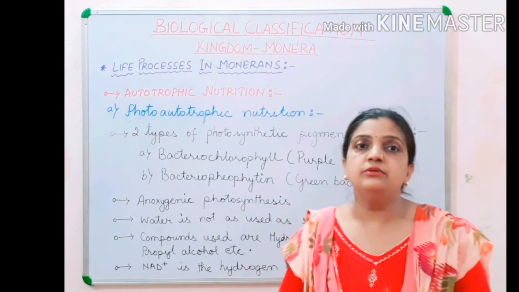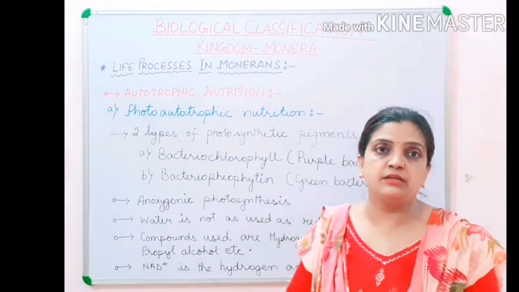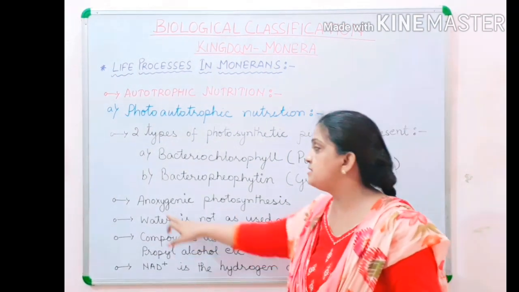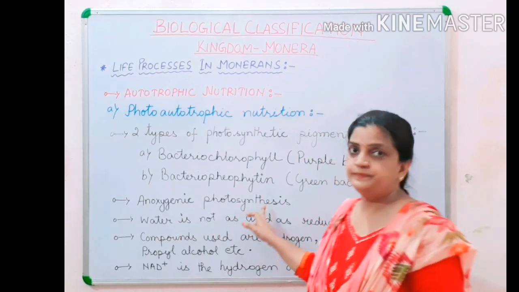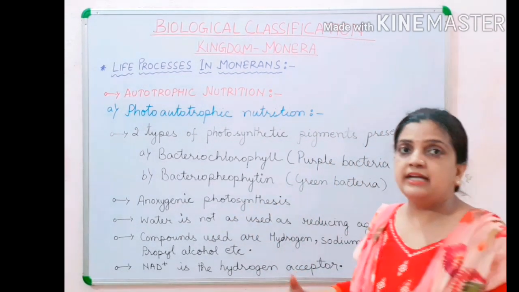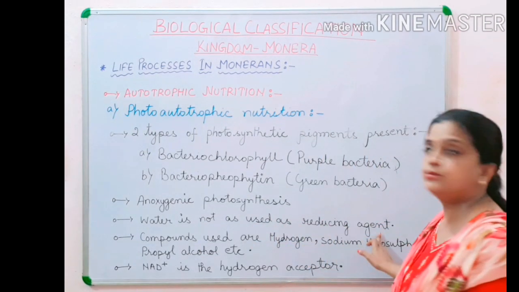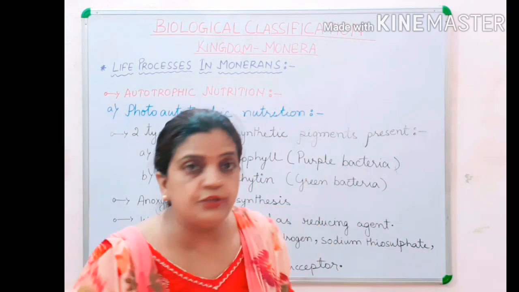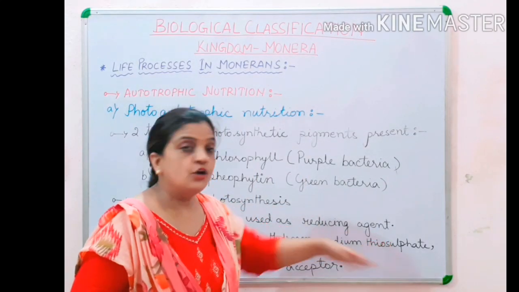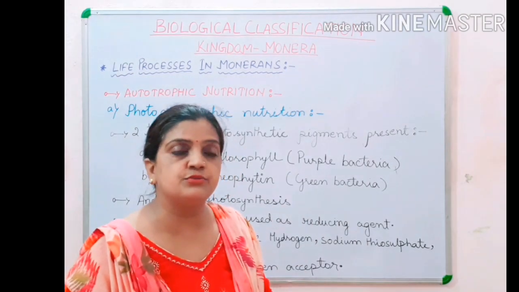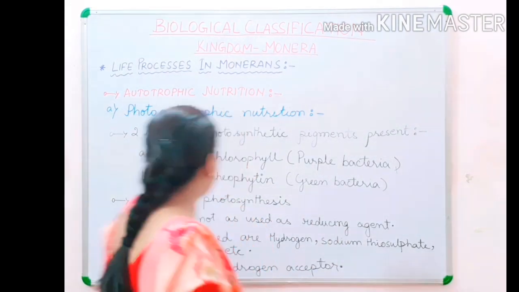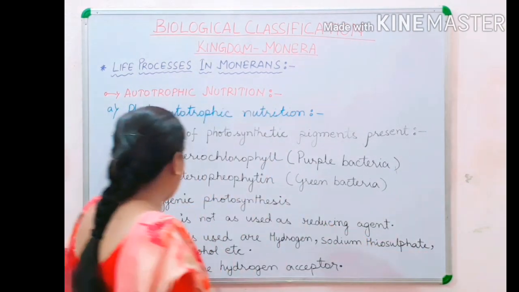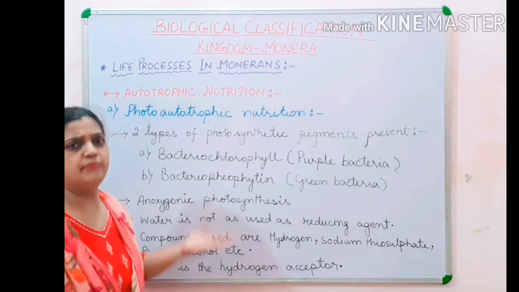It is clear to you that some of the bacterians present in the kingdom Monera do not release oxygen. Hence, the photosynthesis process is called anoxygenic photosynthesis. Now children, it is very common that everywhere water is used as a reducing agent, but here in this process, some of the bacteria do not use water as a reducing agent. So if they are not using water as a reducing agent, then what are they using? They are using compounds like hydrogen, sodium thiosulfate and propyl alcohol, and many more.